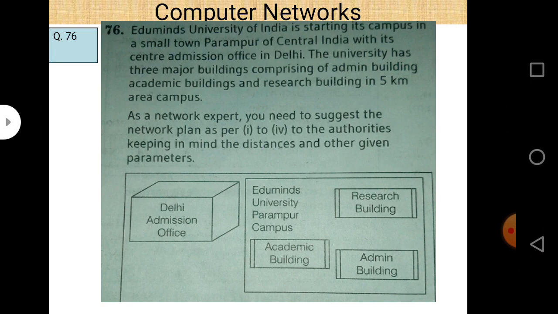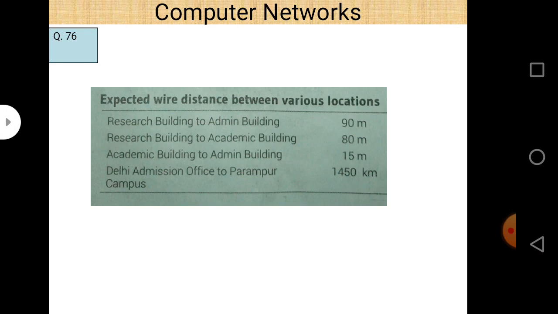So the first question is related to this. First of all, the distance is given. Expected wired distance between various locations: research building to the admin building distance is 90 meter. Research building to the academic building distance is 80 meter. Academic building to admin building the distance is 15 meter. And Delhi admission office to Parampur campus is 1450 kilometers. Very high. So these are the distances between various buildings.